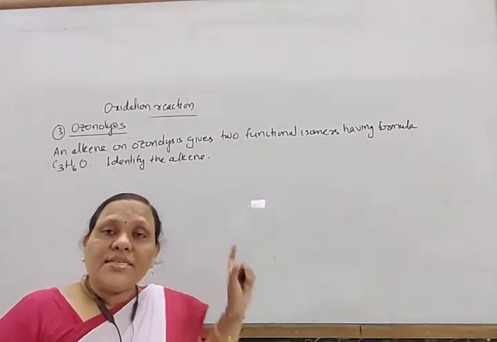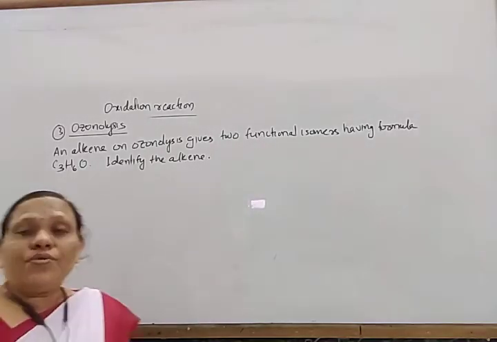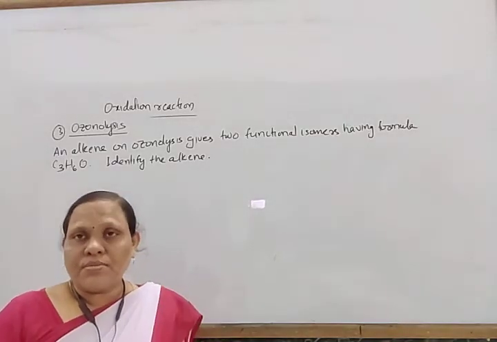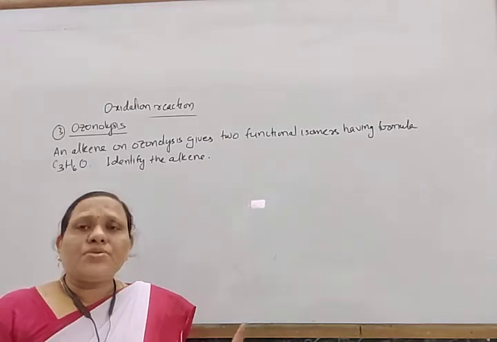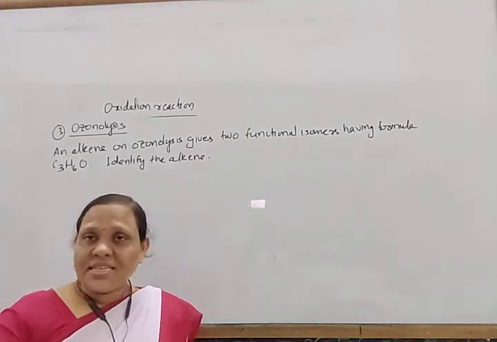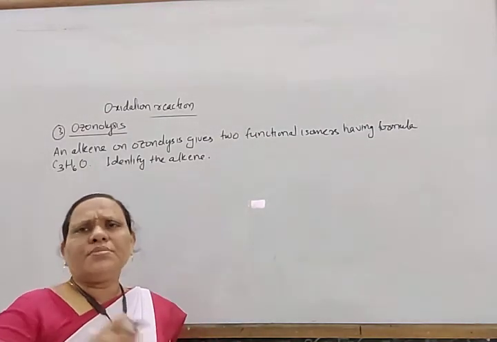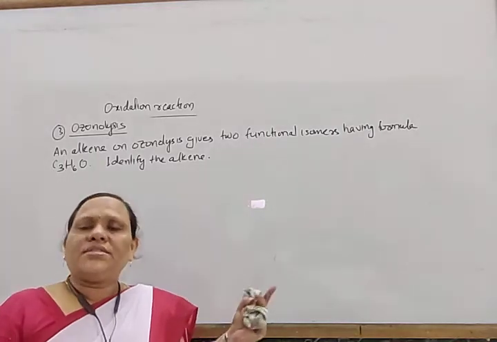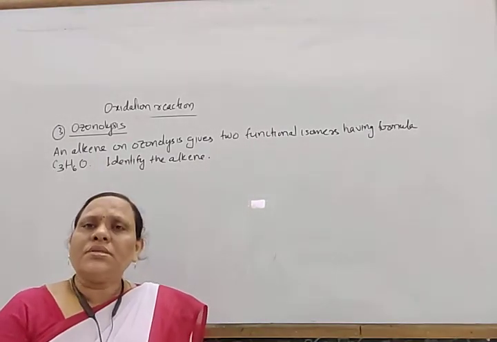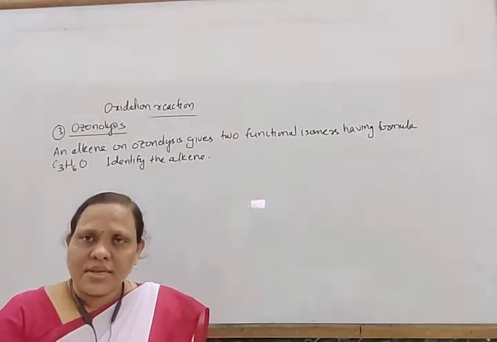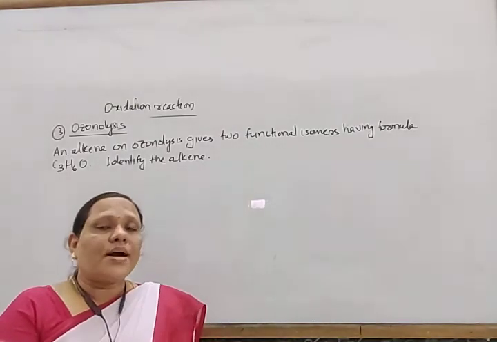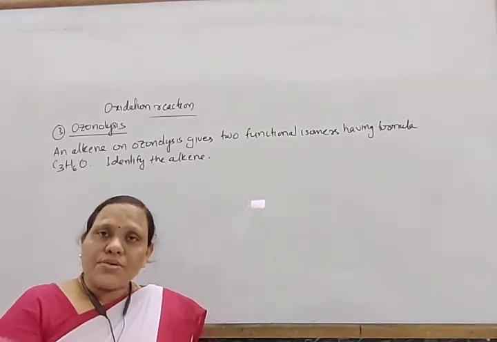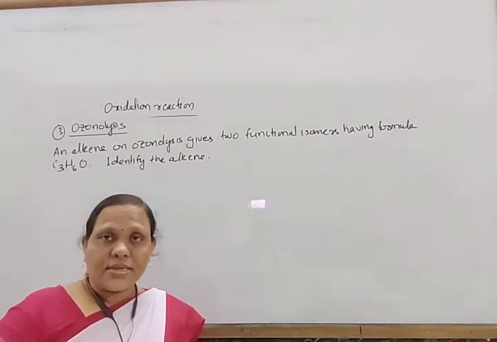Then using this formula C3H6O, we write two carbonyl compounds and keep the two carbonyl groups facing each other. From that remove the oxygen atoms and write a double bond between these two carbonyl carbon atoms. So you can easily identify the alkene.